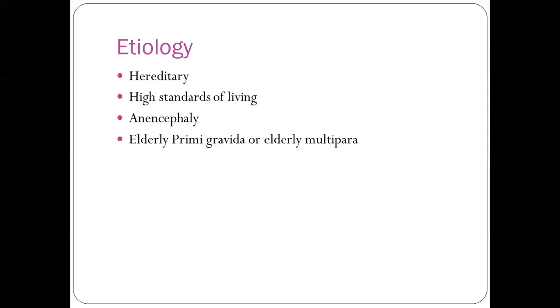In case of elderly primigravida or elderly multipara: elderly primigravida means all the mothers who are getting pregnant after 35 years of age, there is a chance of post-term pregnancy. Elderly multipara, after 35 years of age, again she is getting pregnant, there is a chance of having post-term pregnancy. So etiology includes hereditary, high standards of living, anencephaly, and elderly primigravida or elderly multipara.